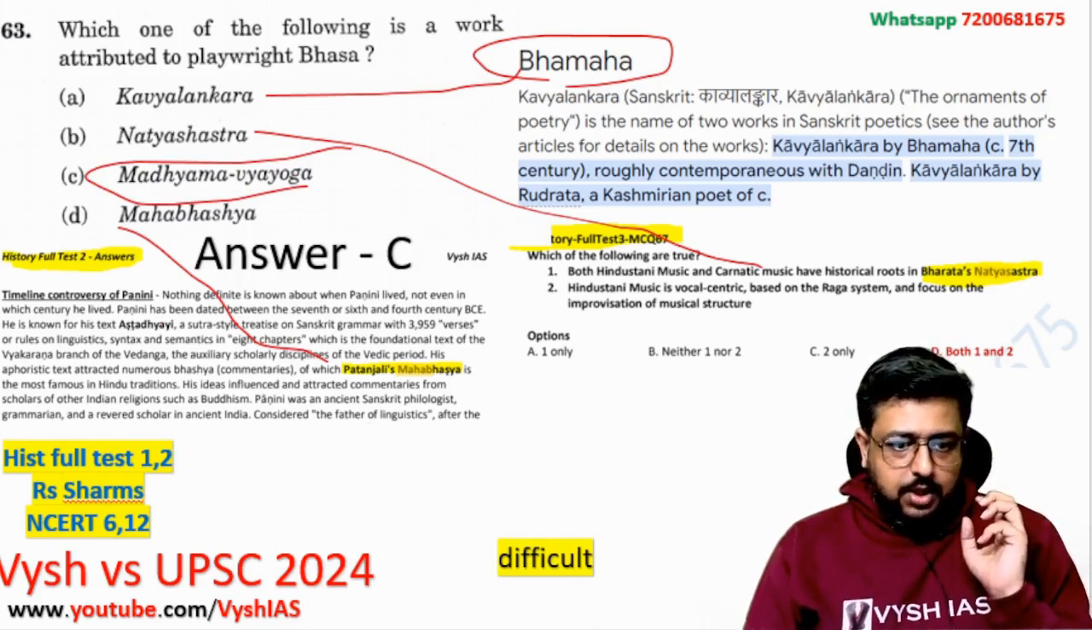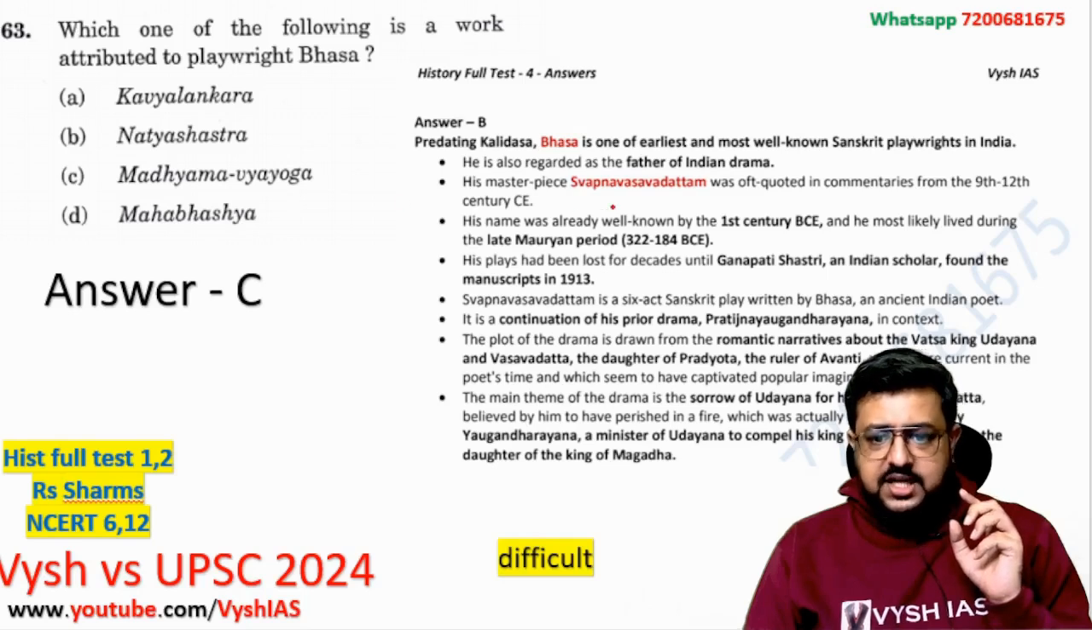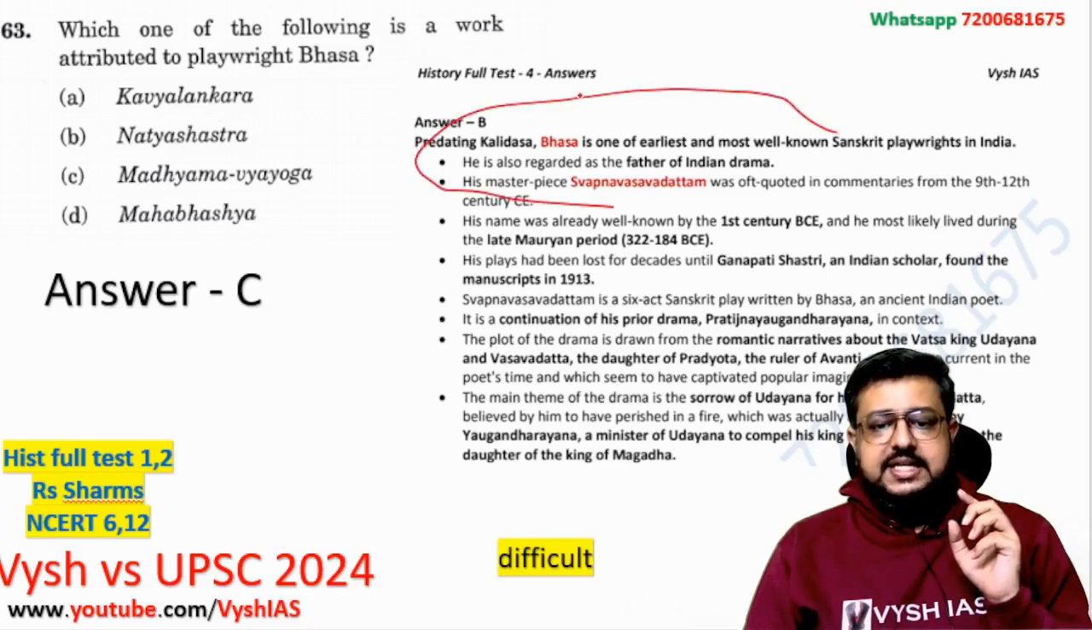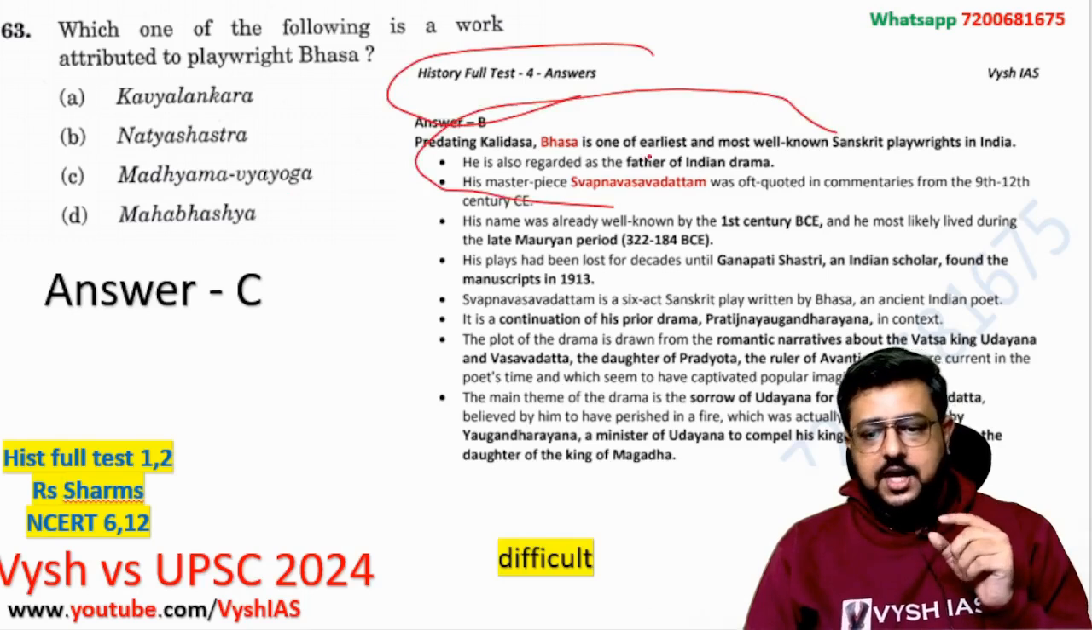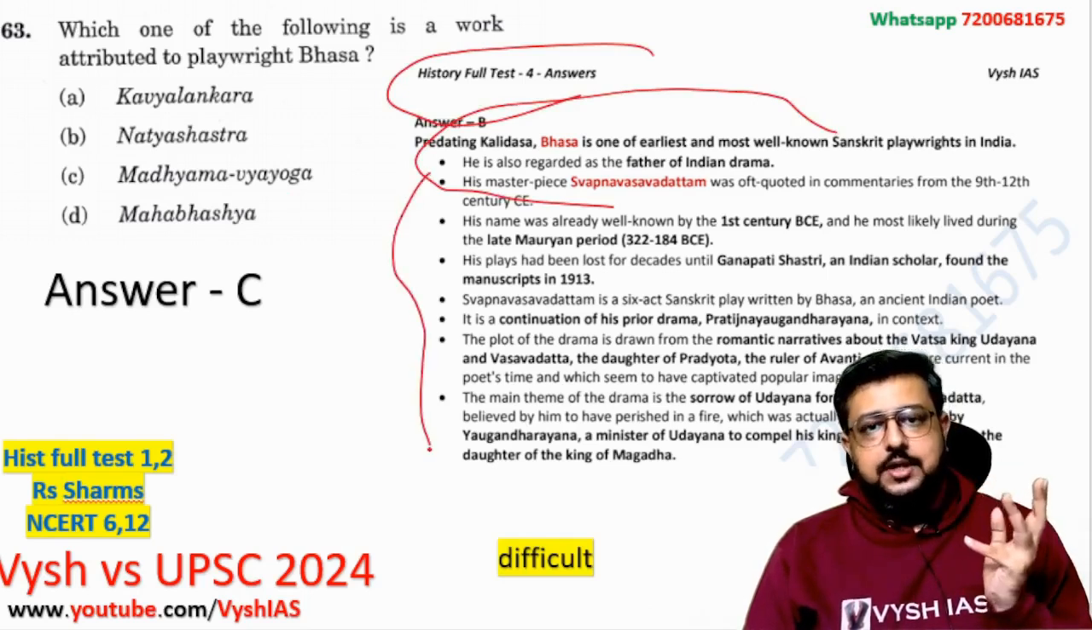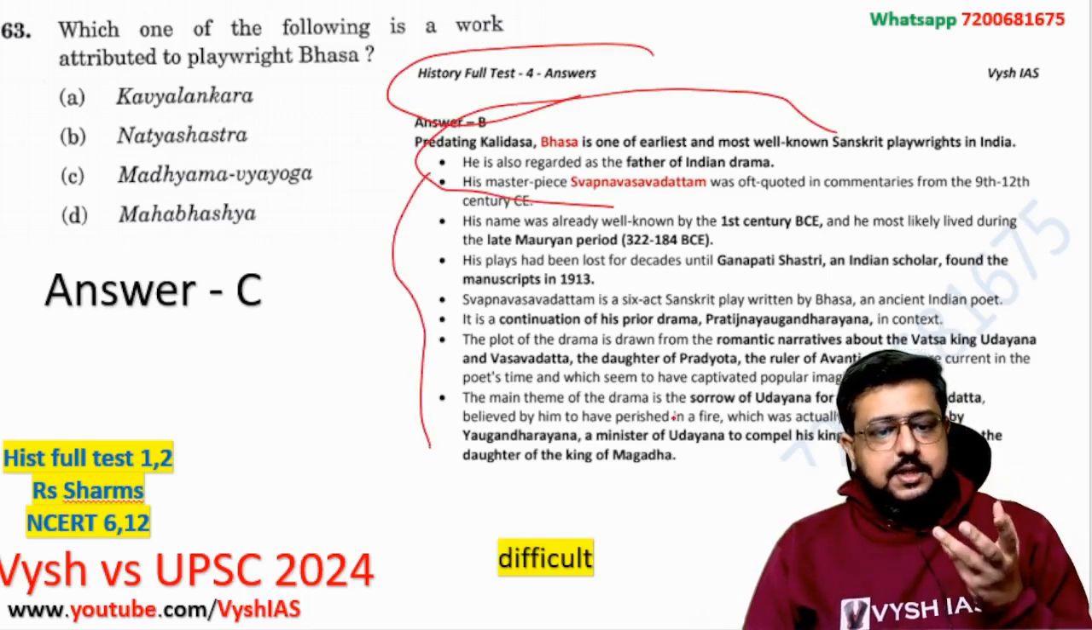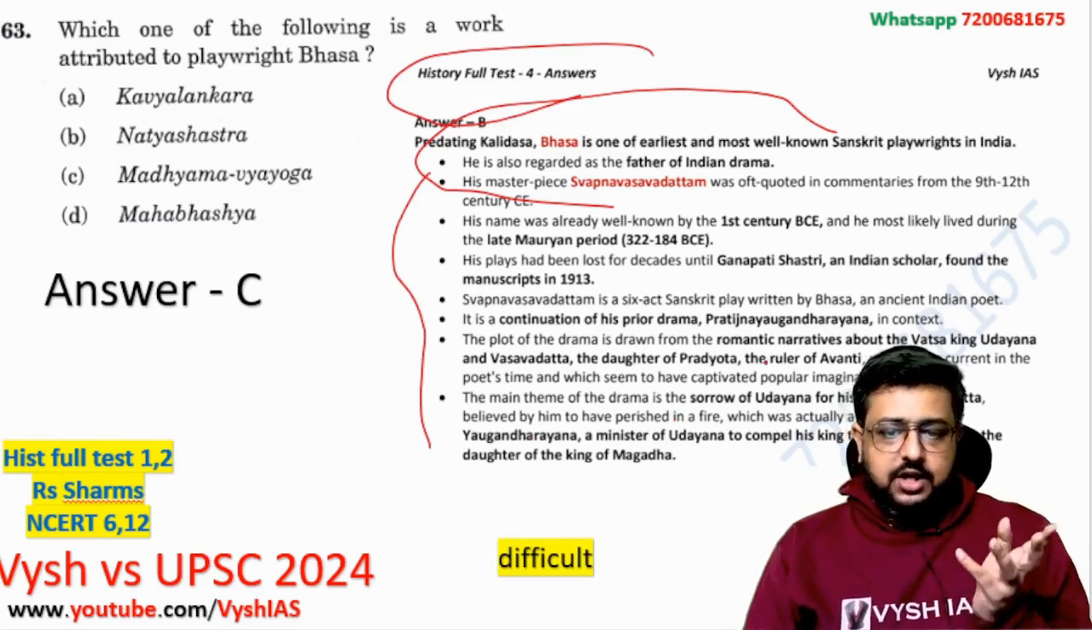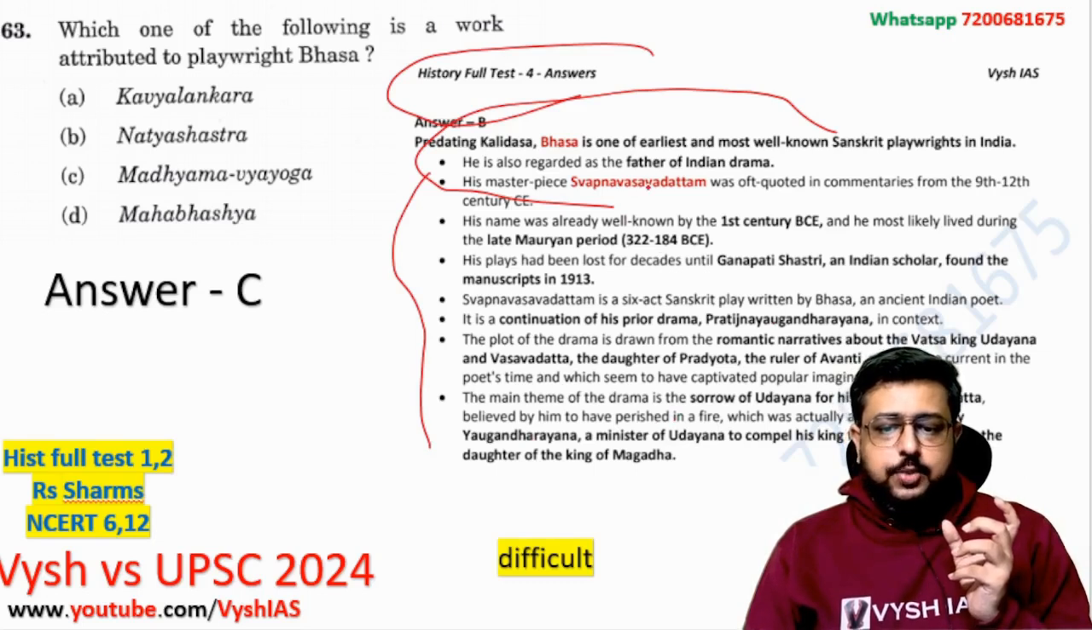Then again, if you come down, these are the Bhasa-related notes which we gave in our history full test 4, which I made as the new test, where I gave you notes, because I expected a question. But this particular book was not there in our normal textbooks or in previous year questions, so we did not cover it. That particular book we did not cover. Swapna Vasavadatta, a previous question was there, that's why we taught you that and highlighted it in red also, but UPSC did not ask you that.